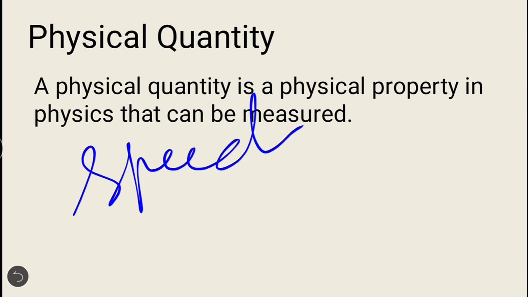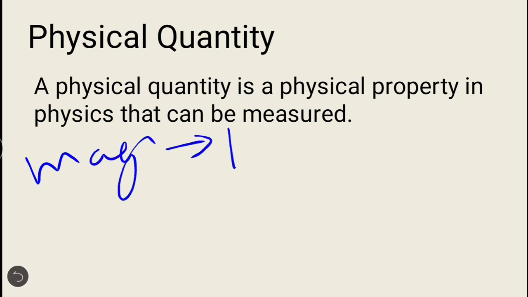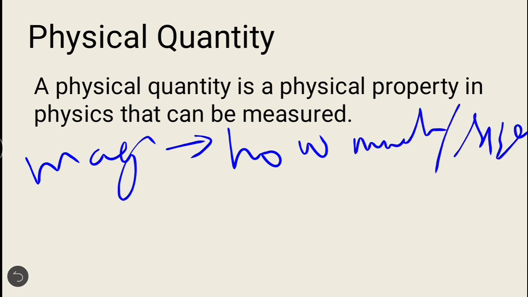Okay. Now, before going into detail with the types of physical quantity, we have to understand what the term magnitude means. Magnitude actually means how much or size. It gives us the size of an entity.